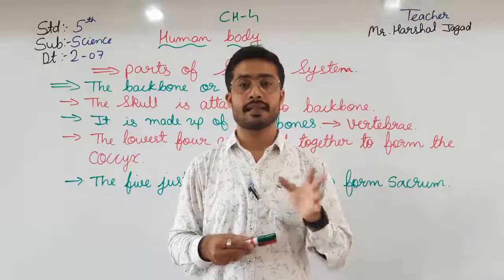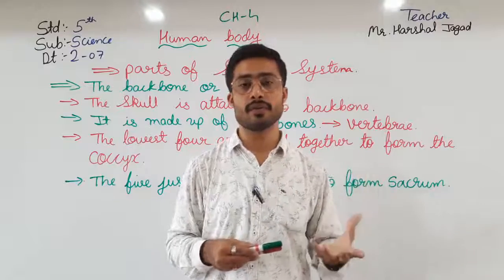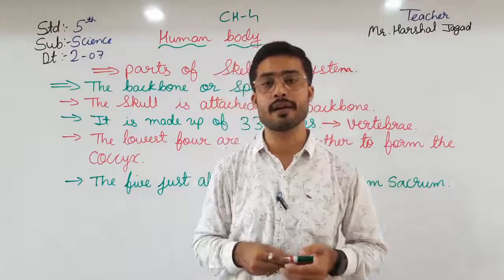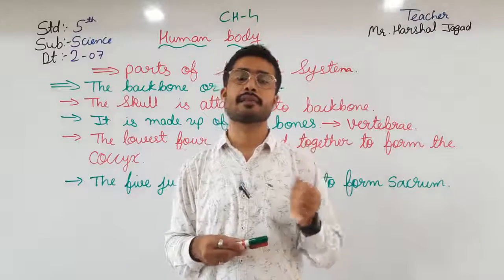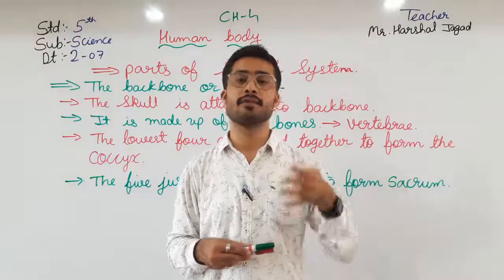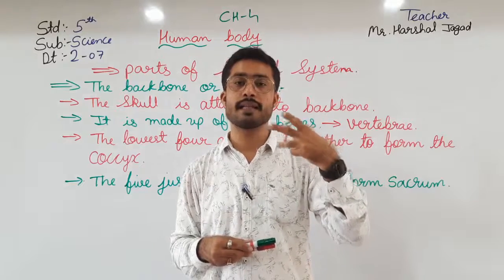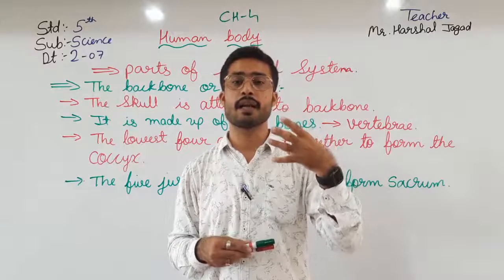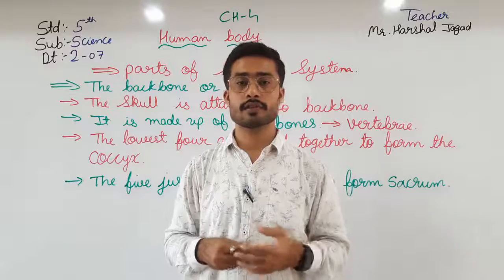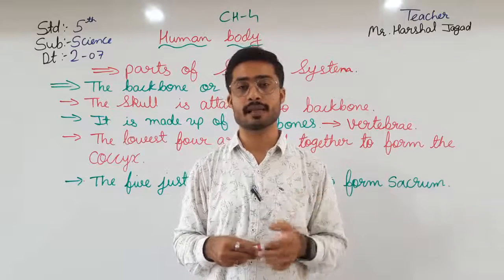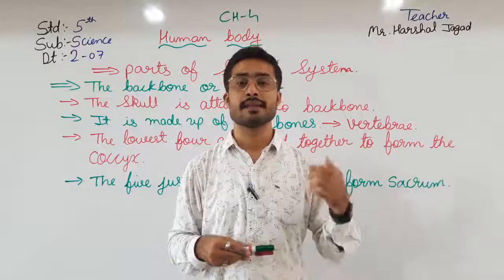There is bone marrow inside the bones which produces red blood cells. The skeletal system further divides into four parts: the skull, backbone or spine, rib cage, and upper and lower limbs.